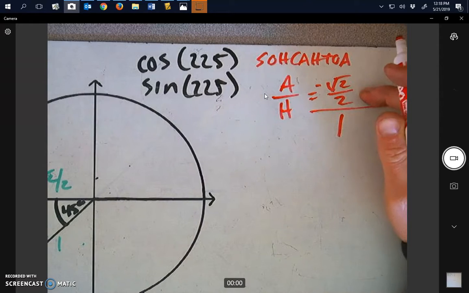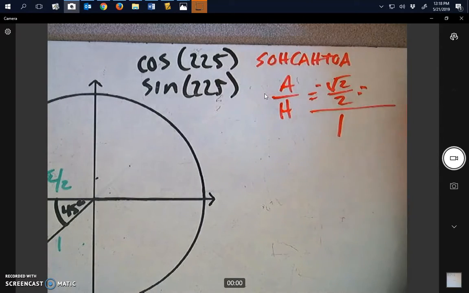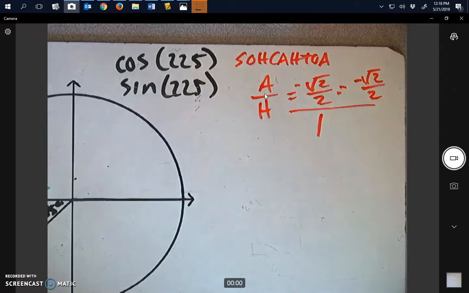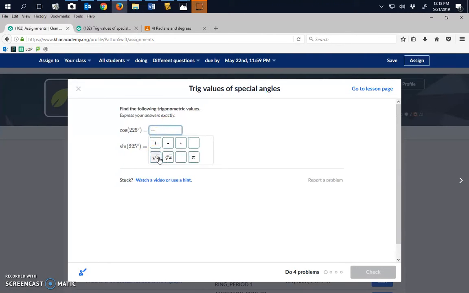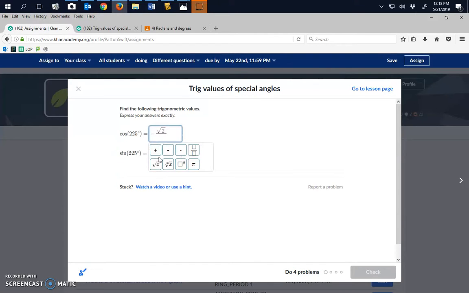Square root 2 over 2 over 1 is simply negative square root 2 over 2. So cosine of 225 is negative square root 2 over 2. So negative, hit the square root button, then 2. Hit the right arrow to get your cursor out from underneath the radical sign, and then hit divide and divide by 2.